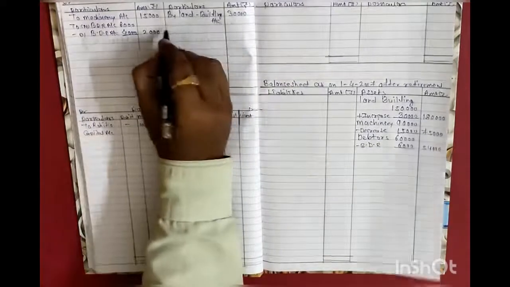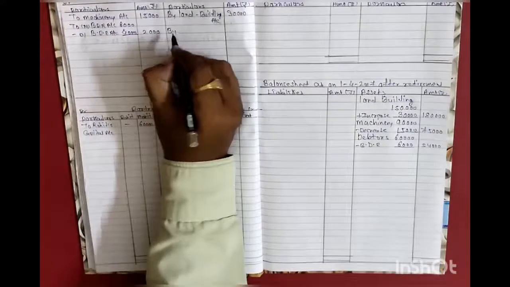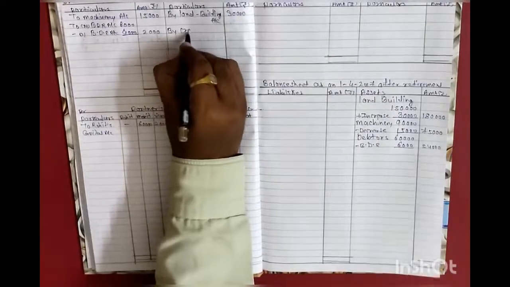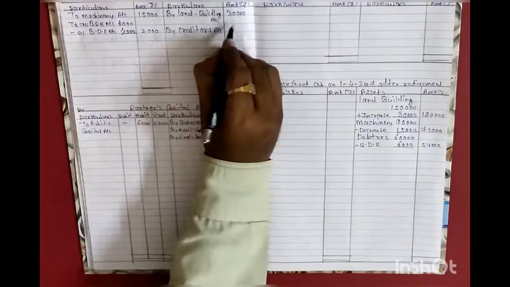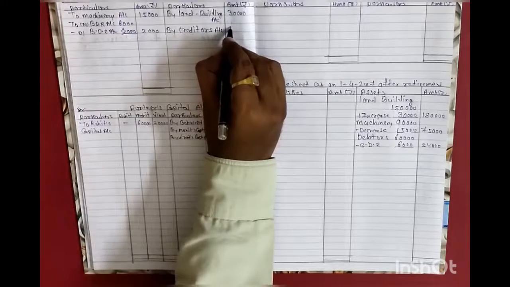Revaluation account credit side, by creditors account an amount of rupees 5,000.